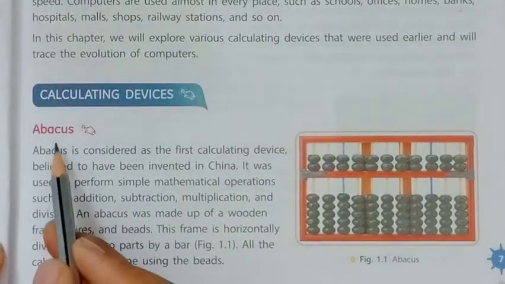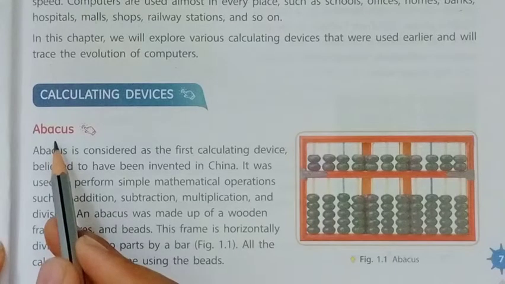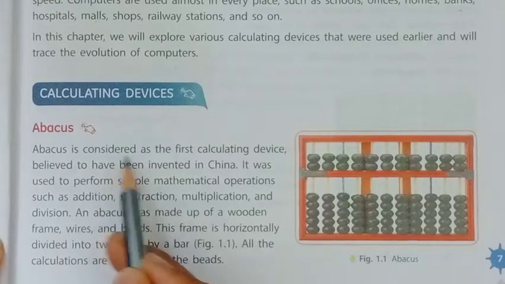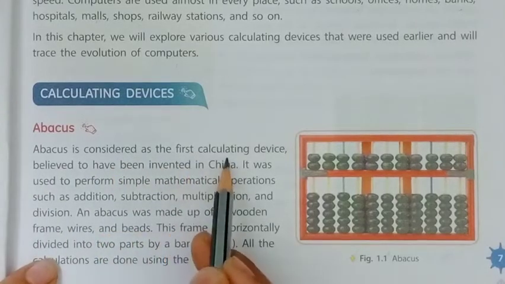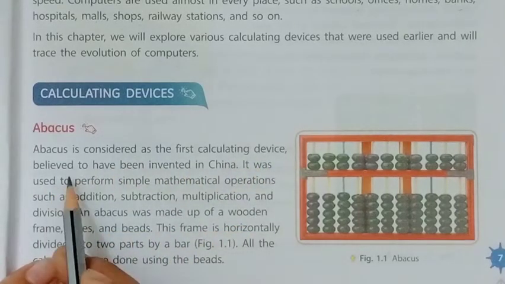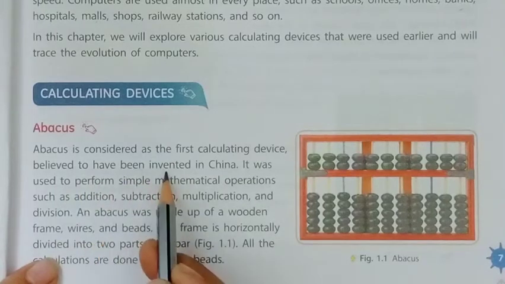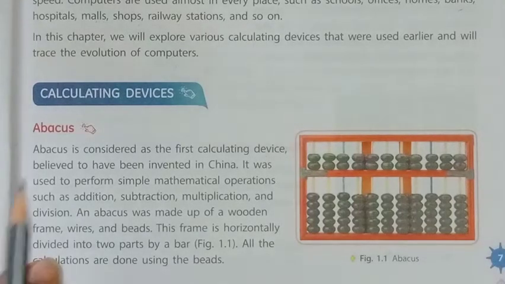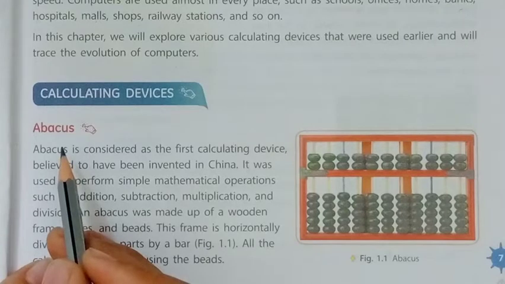The first calculating device is the abacus. The abacus is considered the first calculating device, believed to have been invented in China. So the first question is: what is the first calculating device? The name is abacus, and where was it invented? It was invented in China.